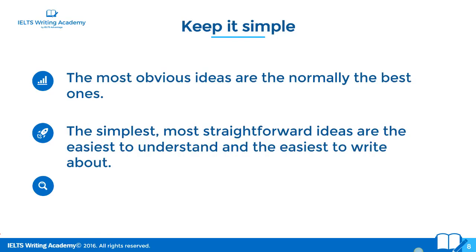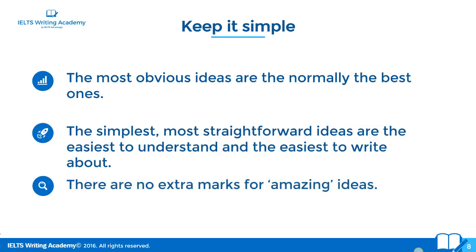So you do not want an idea that you are confused about, that is really difficult to write about, because if it's difficult to write about and you're not 100% sure about it, then it's going to be very difficult for the reader, the examiner, to understand it. There are no extra marks for amazing ideas. The only criteria are that the ideas are relevant, specific to the question, and answer the question. There is not a hierarchy of ideas where one idea gets 5 points and another idea gets 1 point. That's not how it works. All right, there are no extra marks for good or amazing ideas. The simplest, most straightforward ideas are normally the best.